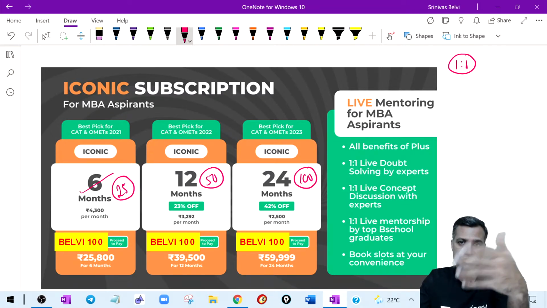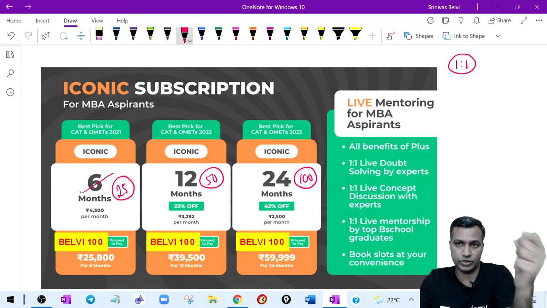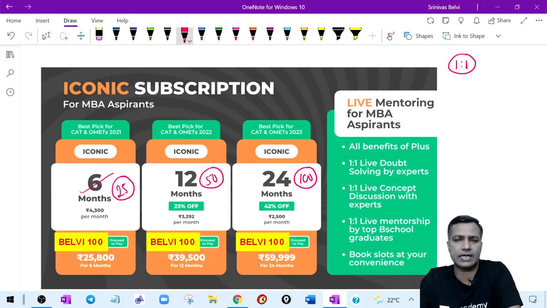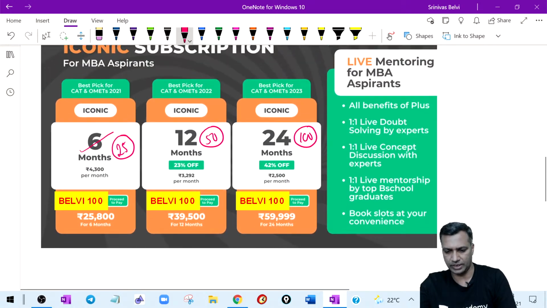You can make an Excel, share that Excel during the meeting, and discuss what you want to discuss. You can share the study material, say that this is my strengths and weaknesses, and this is the kind of study material I'm trying to follow. All kinds of guidance can be sought, including your interview preparation, stating that this is the answer for these kinds of questions that I thought about. Is that fine? Is it in line with the institute's expectation? Things like that are what you can plan out the meetings with respect to.